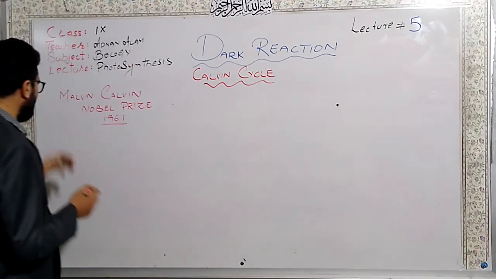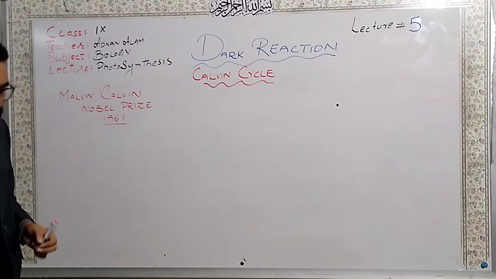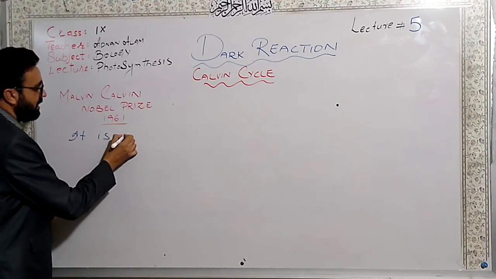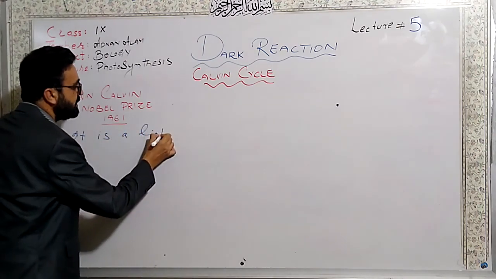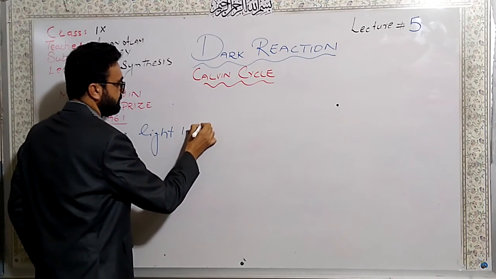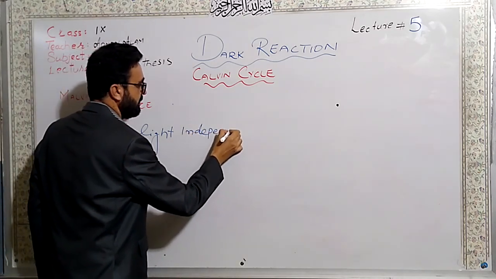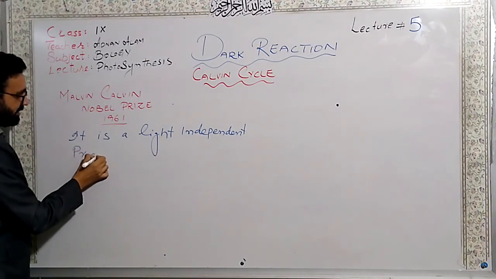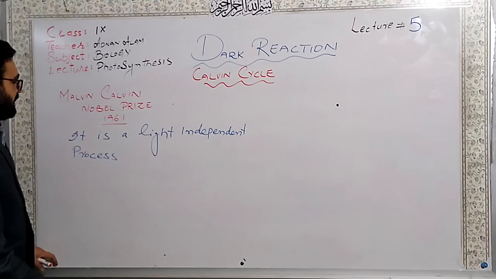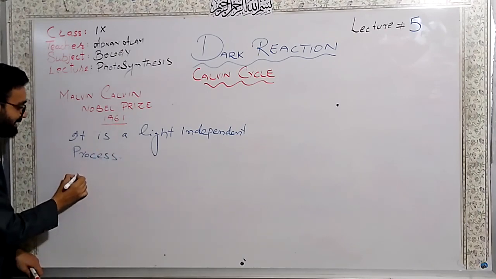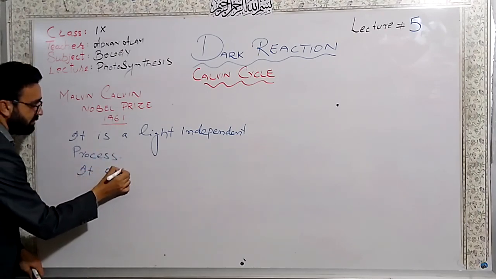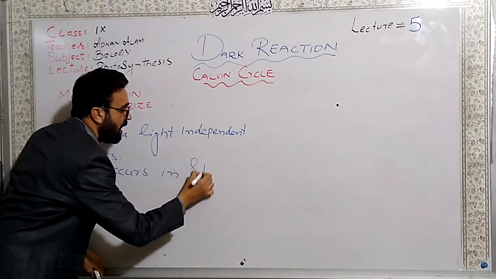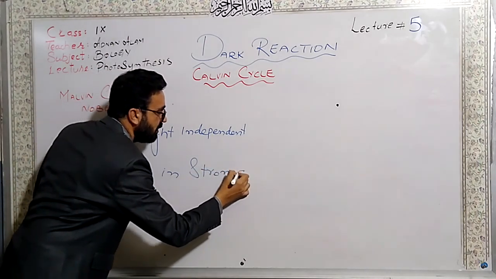Dear students, this is called the dark reaction because it is a light independent process. Light is not needed here. And it occurs in the stroma part of the chloroplast.